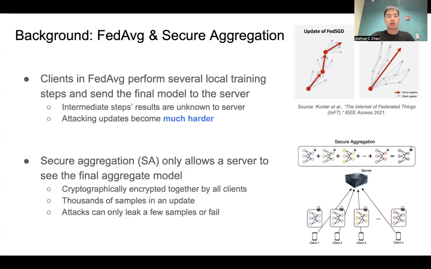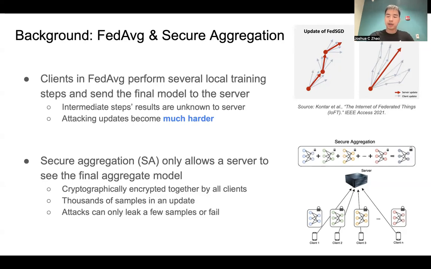I'll give a quick introduction on FedAvg and secure aggregation. Both of these methods make attacks more difficult. So FedAvg, while not designed to be a defense, makes attacks more difficult because clients perform several local training iterations before sending a final model to the server. What this means is that any intermediate steps that the model has taken are unknown to the server. And with these more unknowns, attacking these updates becomes much harder.